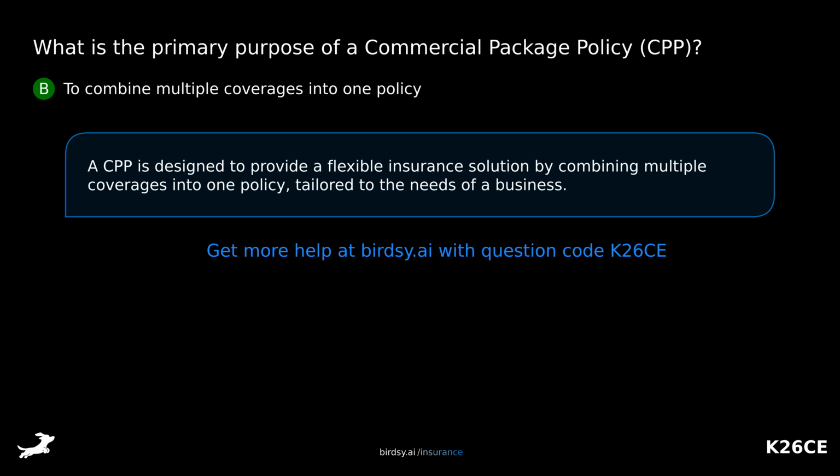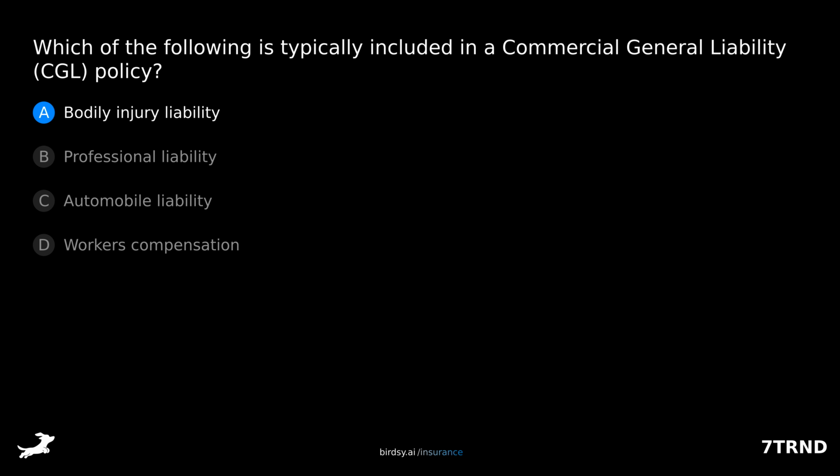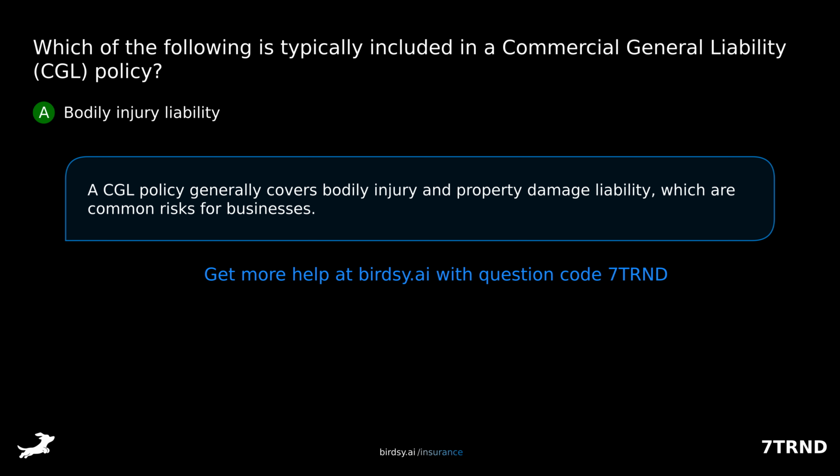A CPP is designed to provide a flexible insurance solution by combining multiple coverages into one policy, tailored to the needs of a business. Which of the following is typically included in a commercial general liability policy? Is it A, bodily injury liability, B, professional liability, C, automobile liability, or D, workers' compensation? The answer is A, bodily injury liability. A CGL policy generally covers bodily injury and property damage liability, which are common risks for businesses.